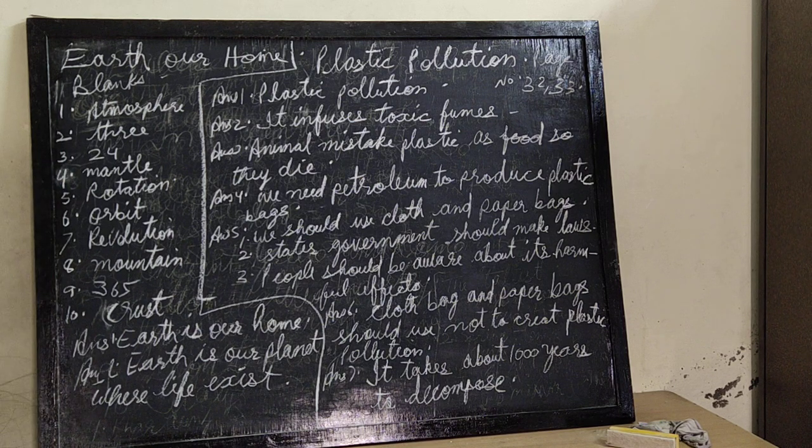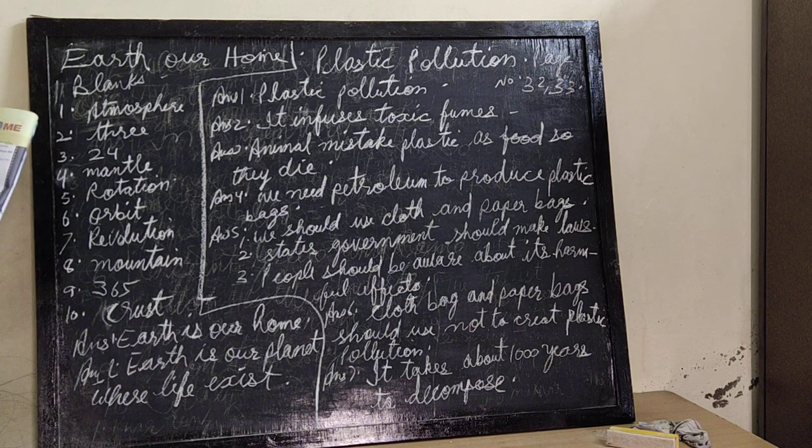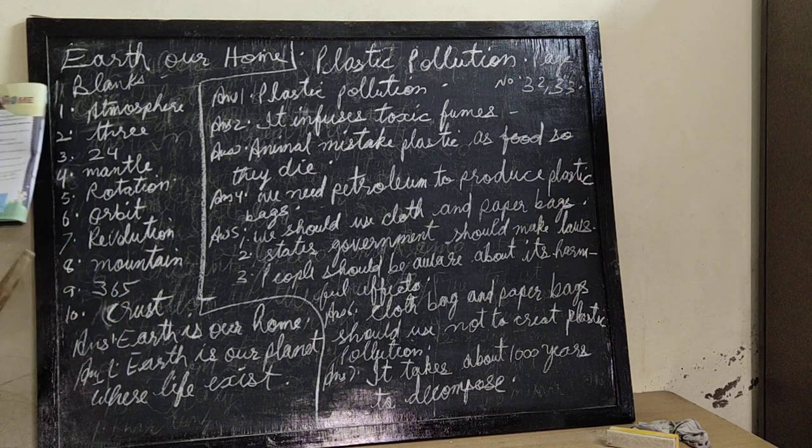Then the eighth point: a great elevation on the earth's surface is called a mountain. The earth takes about 365 days to complete one revolution around the sun. That means one full year. Then the tenth point: the outermost layer of the earth is called the crust.